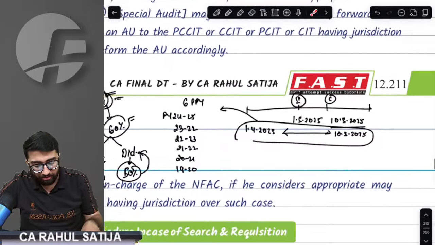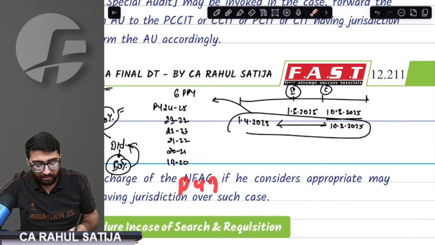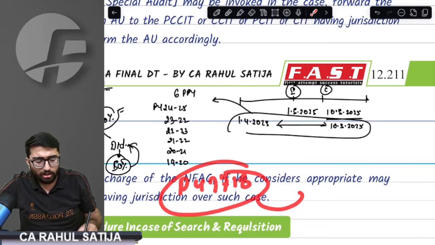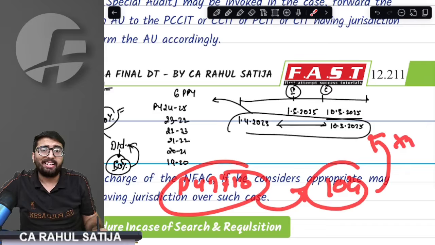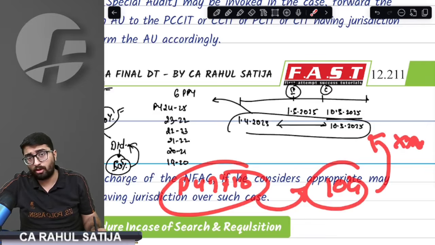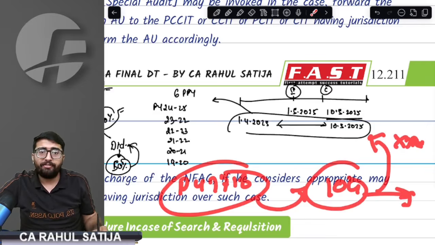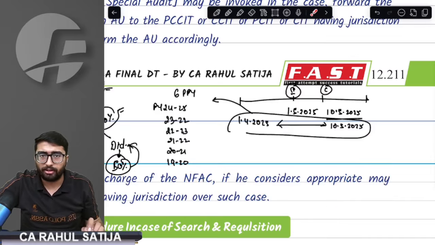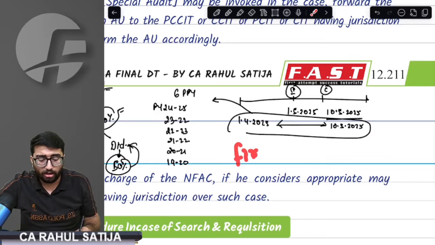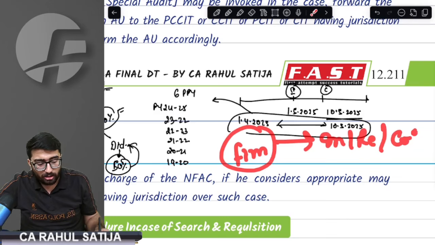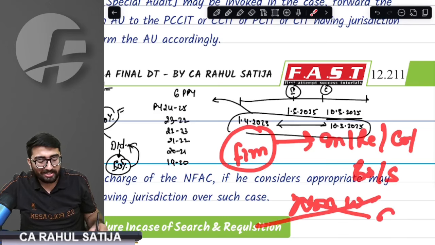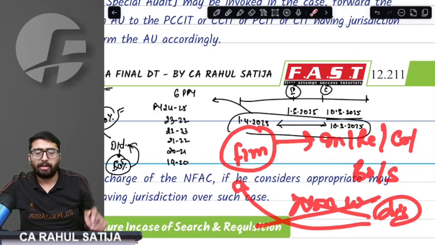Sir, what if I have a loss? For example, it was previous year 17-18 and I have a loss of 10 crore rupees of that year. Can I set off that loss against this block income? The right answer is no, I cannot set off such loss against my block income. I can carry forward if it is permitted, but I cannot set off against this block income. In addition to that, the provision says if you are doing an assessment of a firm, then any interest, remuneration, commission, bonus, salary to a non-working partner shall be disallowed and then computation shall be done.